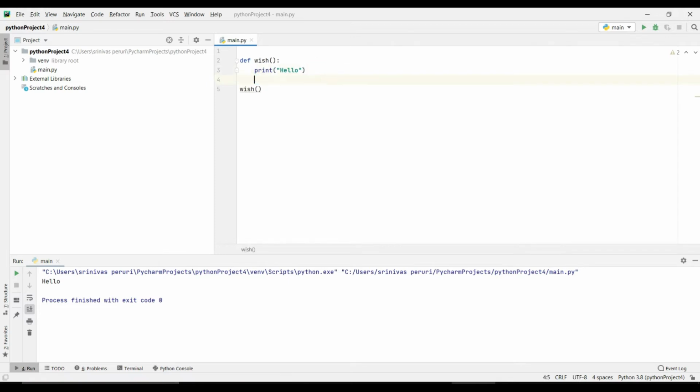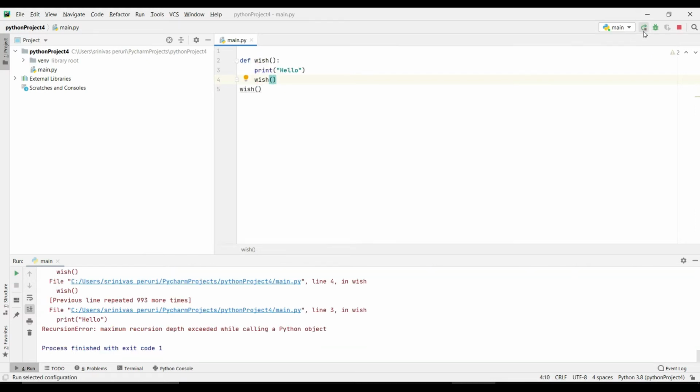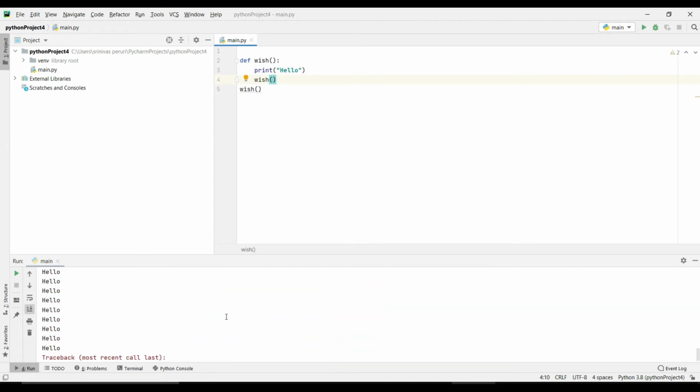But what I want is the function calling itself multiple times, right? So in such a case, what do I need to write? I need to call the function inside the function. If I run this one, it is going to be executed multiple times, right? This is what we want. A function calling itself is called recursion, right?